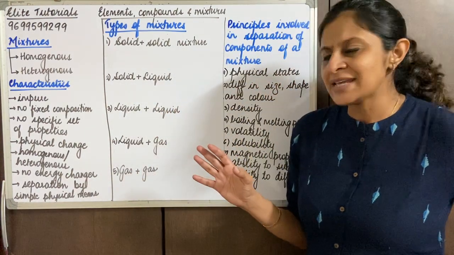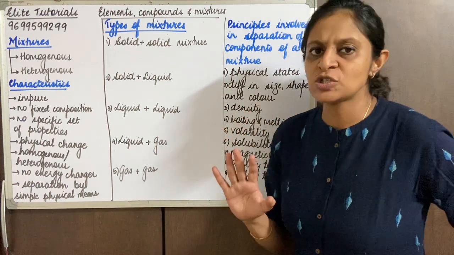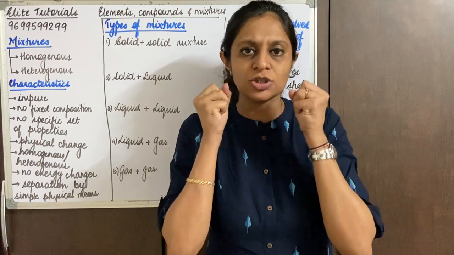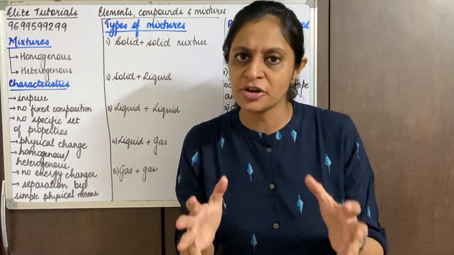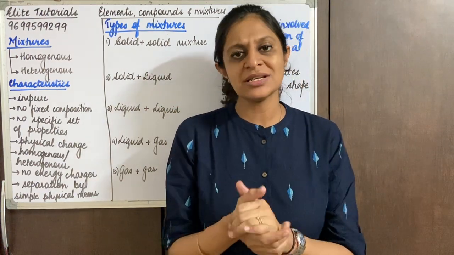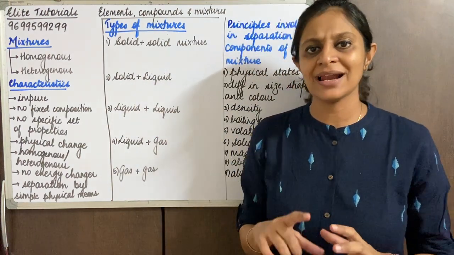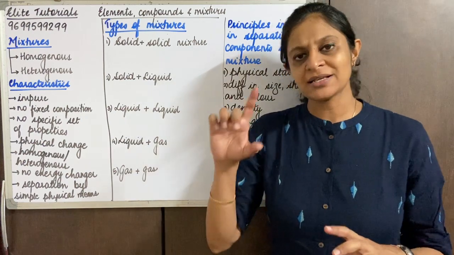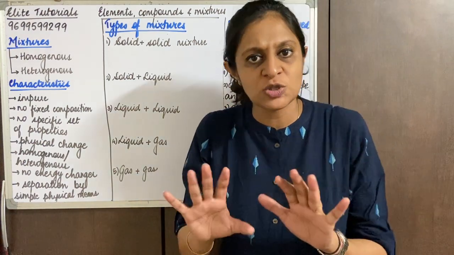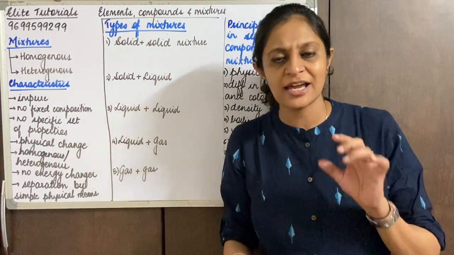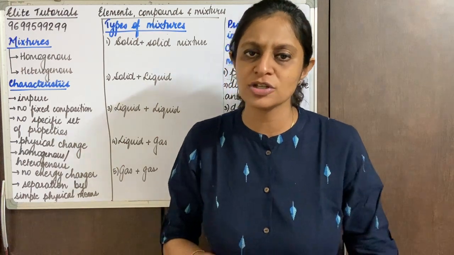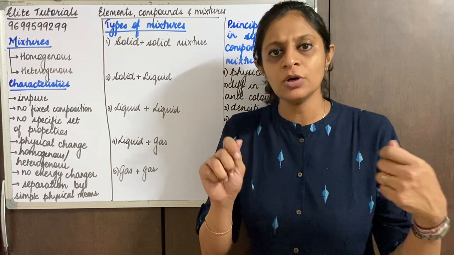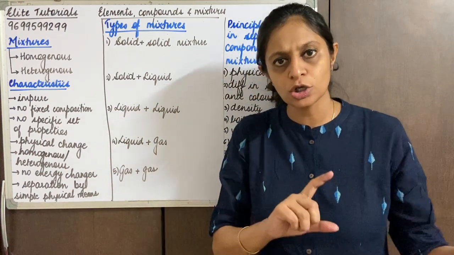The second point over here, it has no fixed composition, means over here, I am not mixing the two components in a fixed ratio. Just imagine, I tell everybody take a glass of water and add salt into it. Now I have not specified the size of the glass, I have not specified the quantity of the salt to be added, right? So now everybody would make a mixture of salt water.